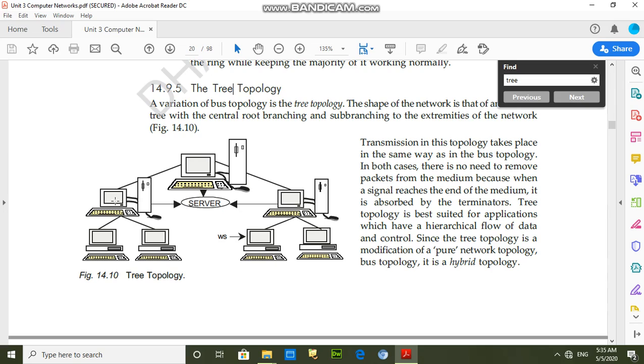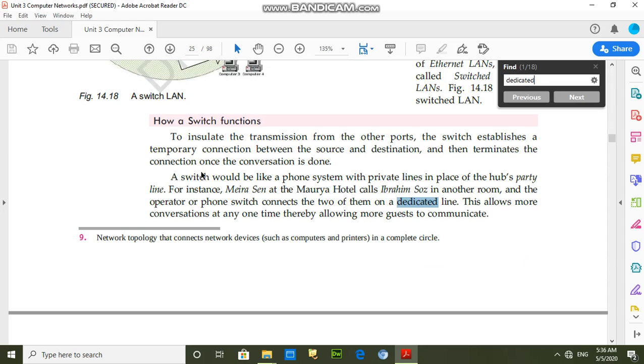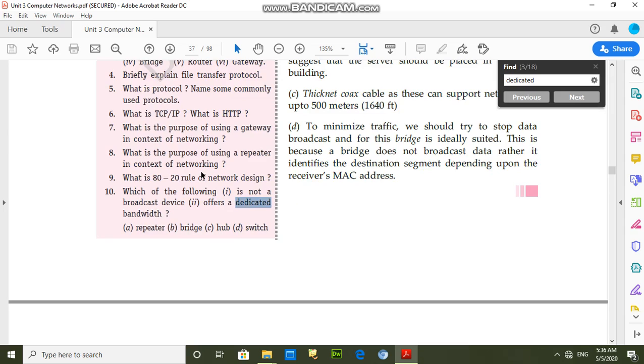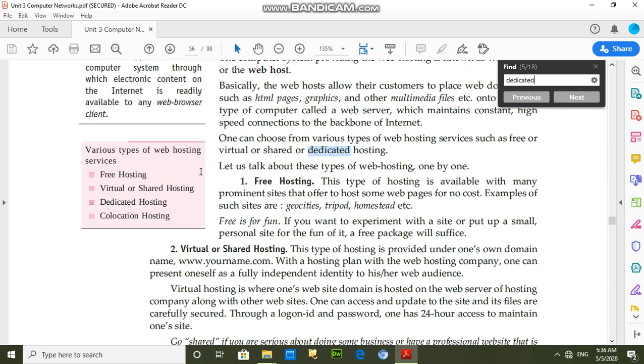So this is a non-dedicated server, and this is a dedicated server. In all cases this computer is working in only one type of working, means serving as the server. So this is the example of a dedicated server. That's clear. What is the meaning of dedicated and non-dedicated server?